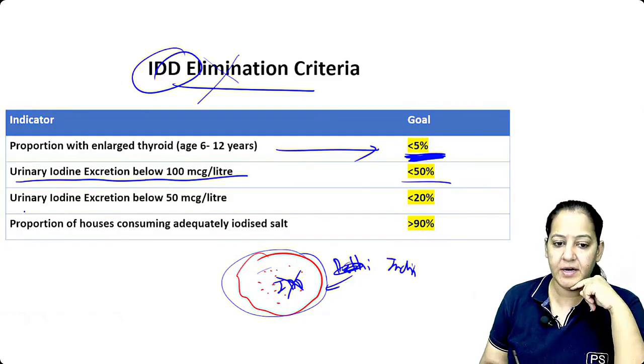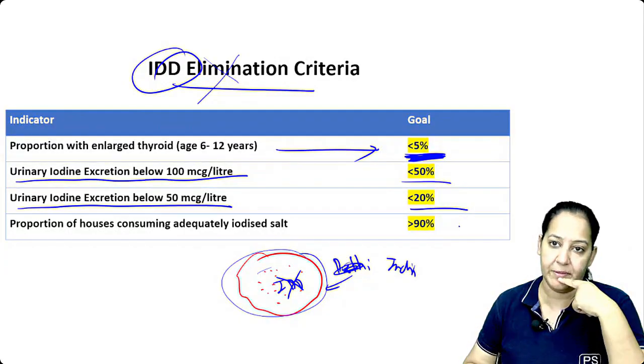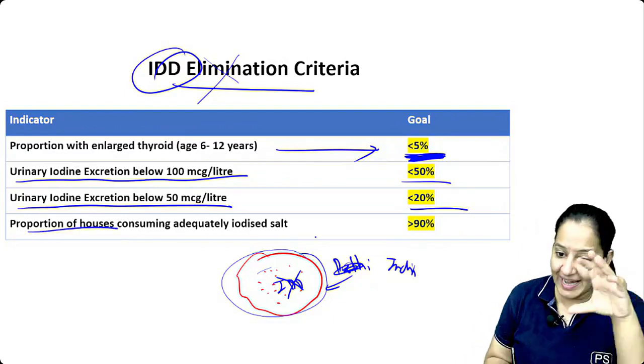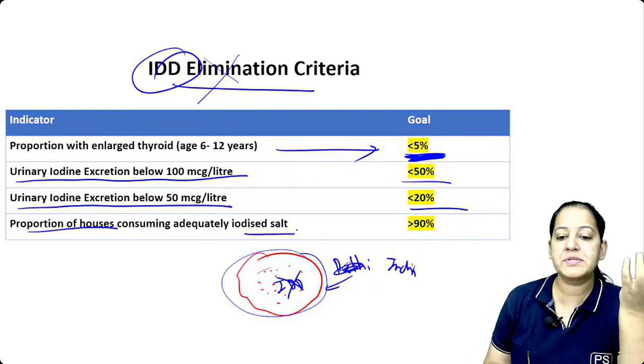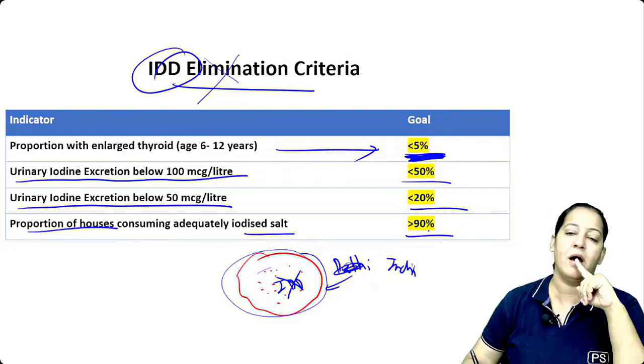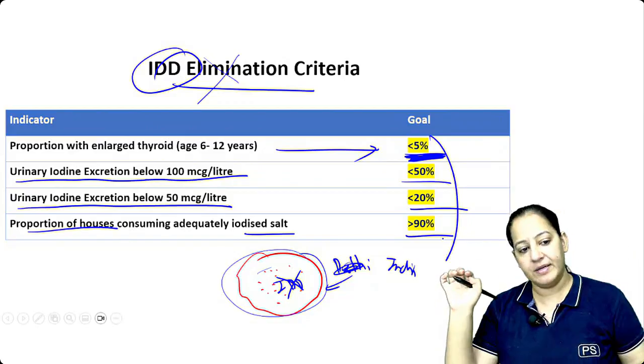Urinary iodine less than 50 microgram is present in less than 20% of the people. And of the total Indian houses, how many use iodized salt? More than 90% of the people are using iodized salt. Then I will say the IDD is eliminated from the country. So these are the 4 criteria.